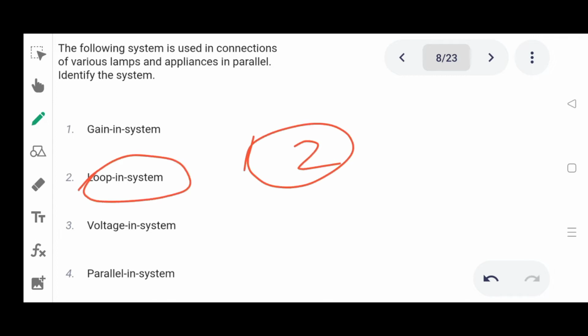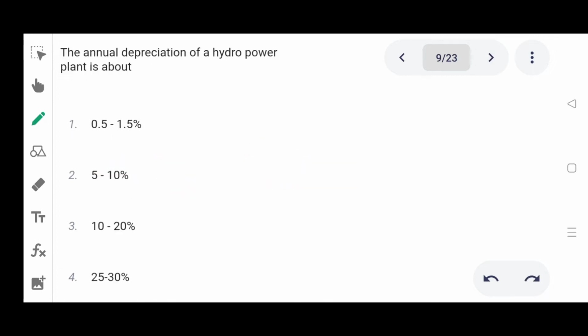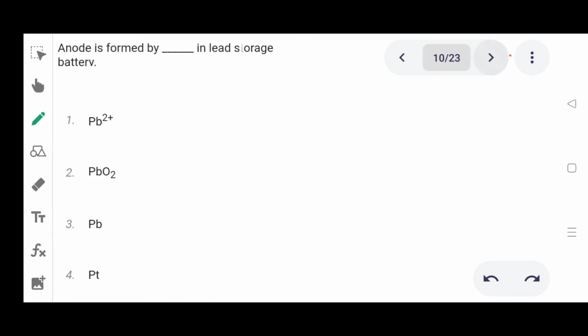Option 2. Next one. The annual depreciation of a hydropower plant is about option 1 0.5 to 1.5%, 2 5 to 10%, 3 10 to 20%, 4 25 to 30%. Correct answer is 0.5 to 1.5%. Option 1.